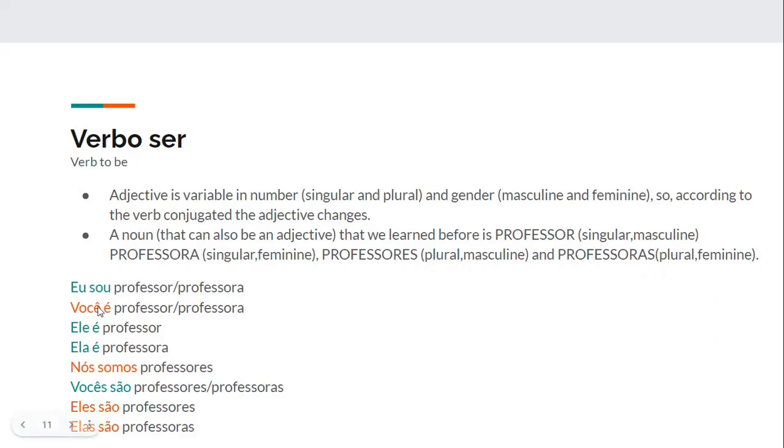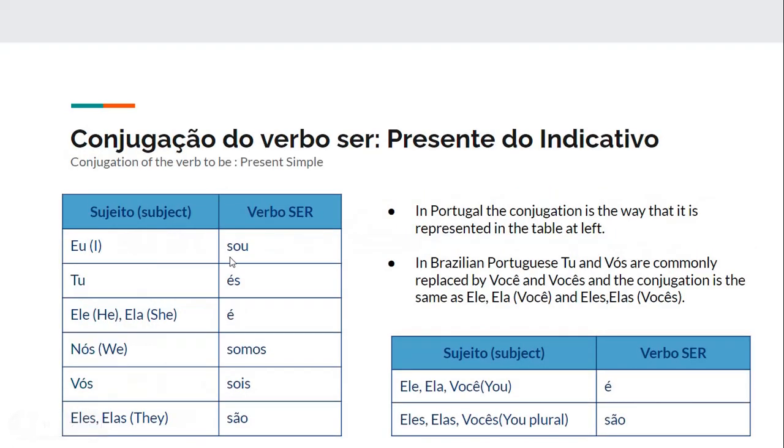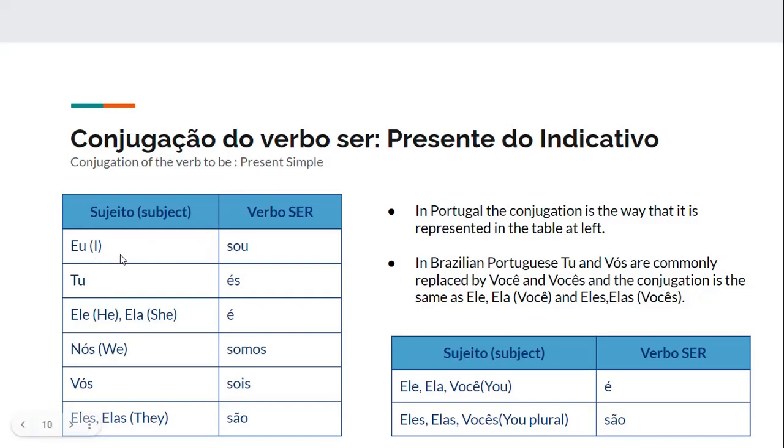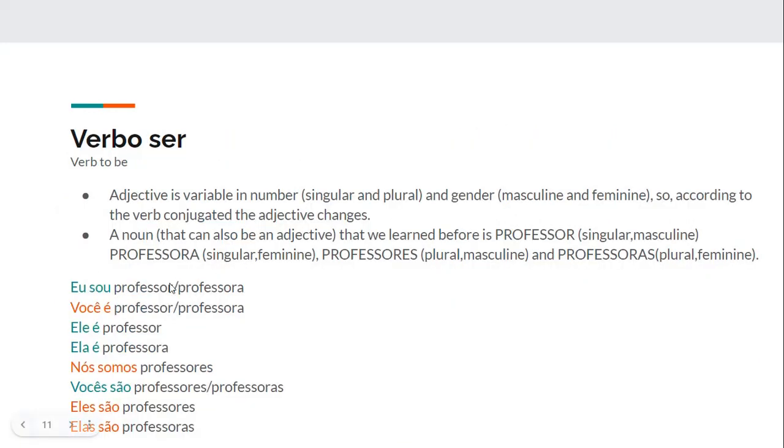Alright, so using these conjugations that we saw in this slide, combining with these four ways to say teacher in Portuguese, we can say eu sou professor or professora, so I'm a teacher. Remember, I am, eu sou, and then we can either say professor or professora, according to the gender that you identify with.